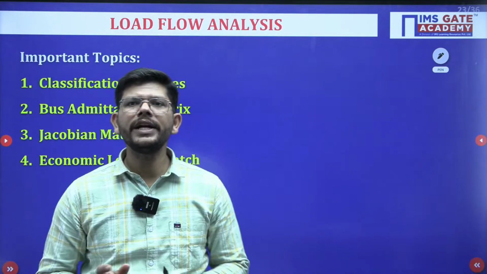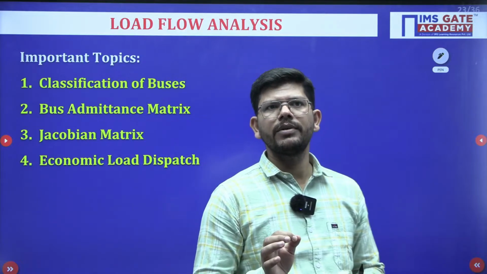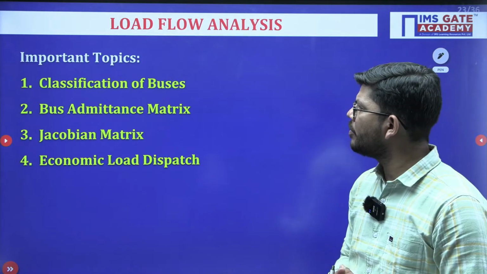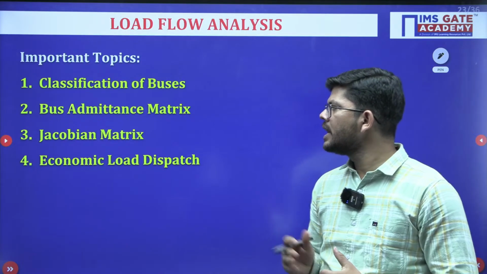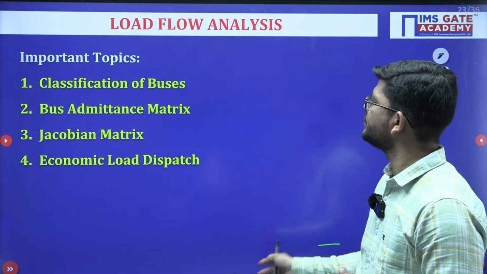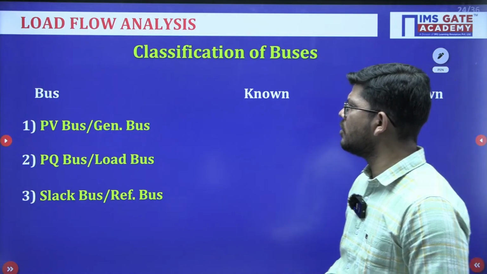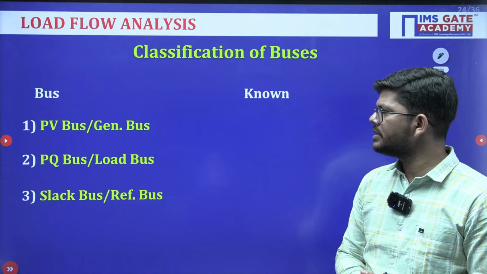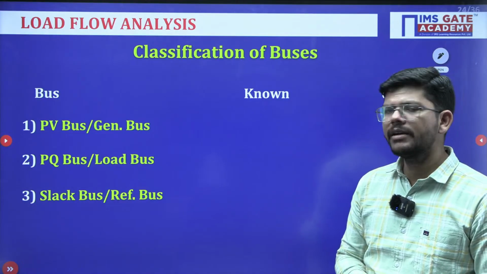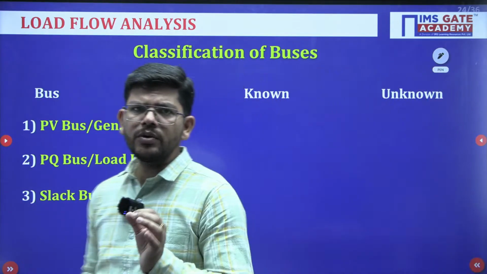Now let's move on to the load flow analysis chapter. So what are the important topics? Classification of bus, bus admittance matrix, Jacobian matrix, economic load dispatch. Classification of bus: buses are classified into 3 categories: PV bus or generator bus, PQ bus or load bus, and slack bus or reference bus. So what are the known and unknown quantities?